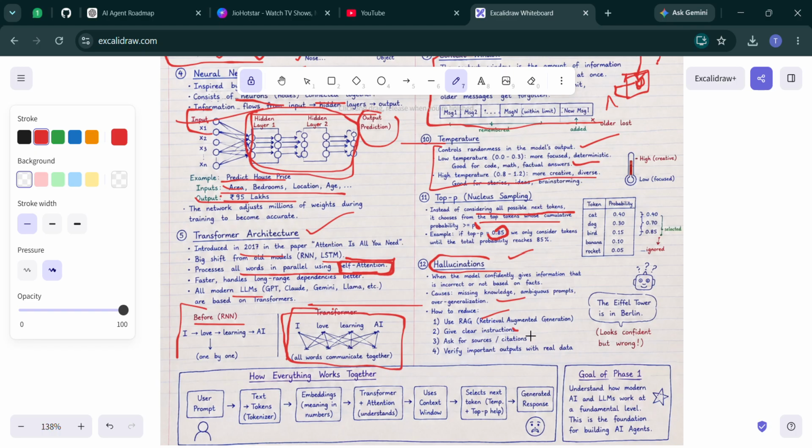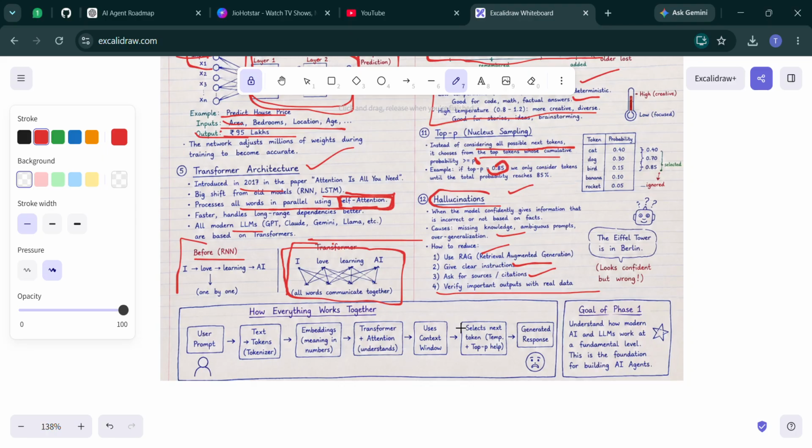Provide clear instructions to whatever model you use. Ask for citations when appropriate, ask for sources. Verify important outputs with real data. So this is the first roadmap.